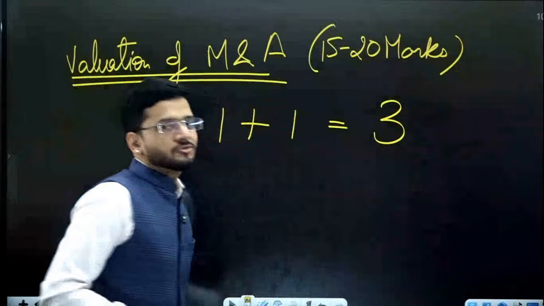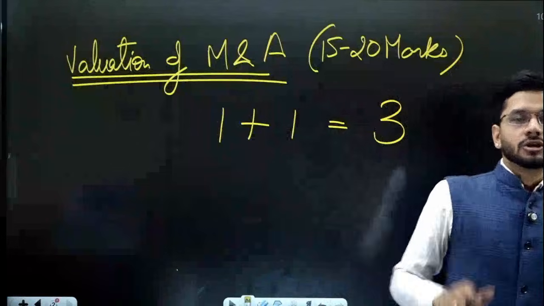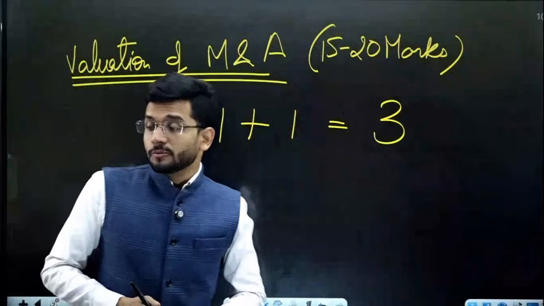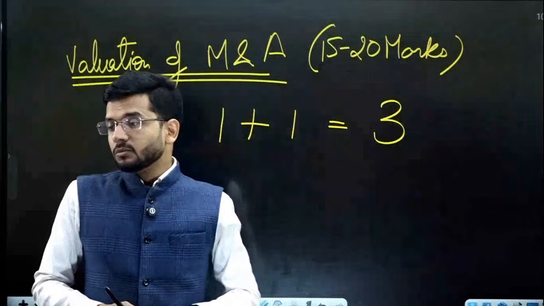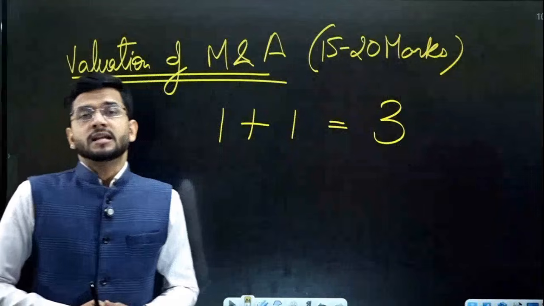But according to mergers and acquisition, 1 plus 1 is equal to 3. That is the golden principle of mergers and acquisition, which you need to first of all understand, that 1 plus 1 always should be 3. 1 plus 1 is equal to 3. That is the fundamental rule which is followed under mergers and acquisition.